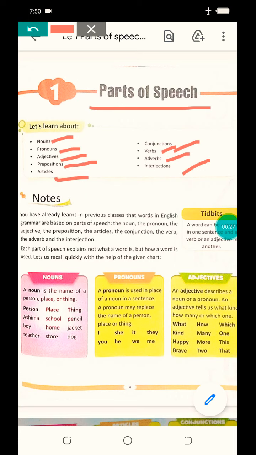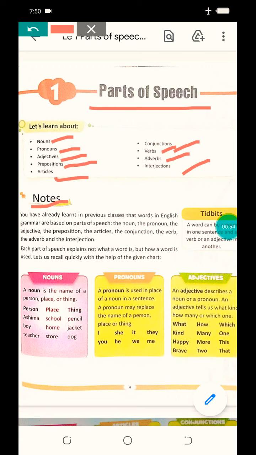Okay, let's start. You have to note something that you have already learnt in previous classes, that words in English grammar are based on parts of speech: the noun, the pronoun, the adjective, the preposition, the articles, the conjunction, the verb, the adverb and the interjection. These all are the parts of speech that are used in English grammar.